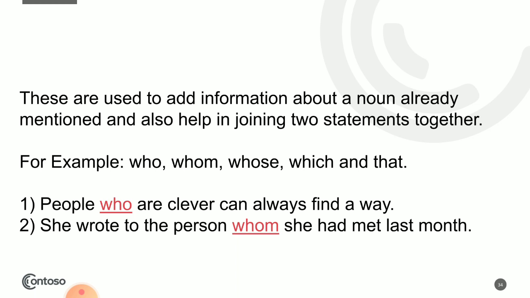Okay? People who are clever. Now, people is a noun. Who? It's adding an extra information. Who are clever. It's adding the information about the noun. Can always find a way. Let's take another example. She wrote to the person whom she had met last month. Did you understand? Let's move on.